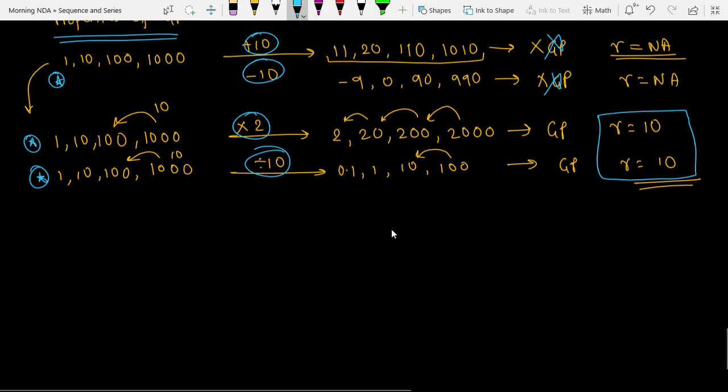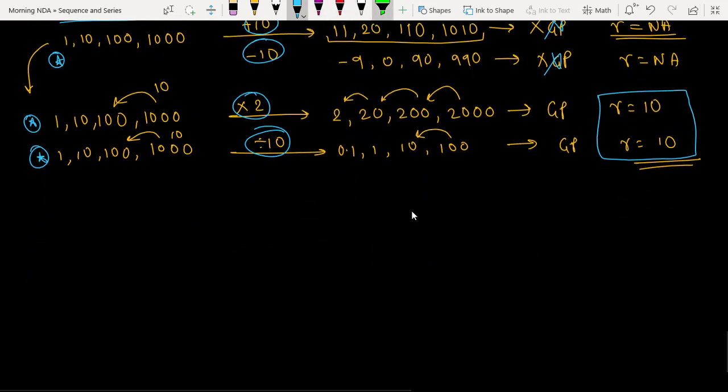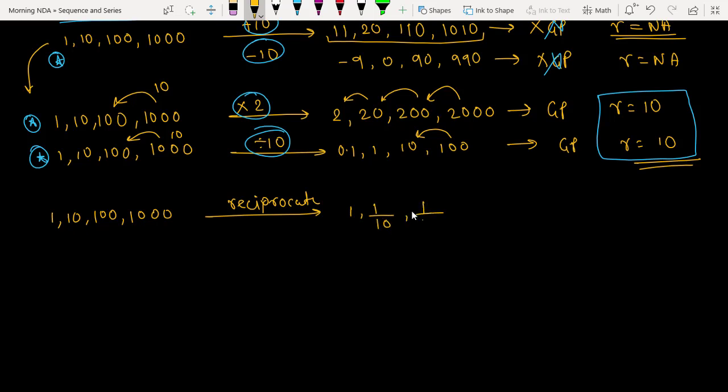Okay, very good. The next thing to observe is very important, which was asked in your 2017 exam. Suppose we have 1, 10, 100, 1000. If I reciprocate all the terms, what will I get? 1, 1 by 10, 1 by 100, 1 by 1000. What is this sequence? Is it AP, GP or HP? It is still in GP. What is the common ratio? It is 1 by 10.